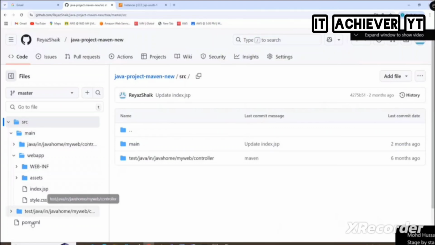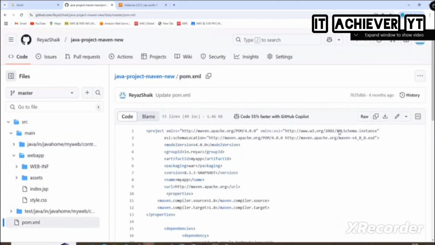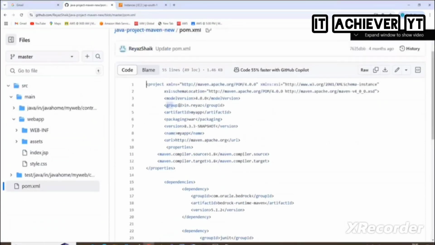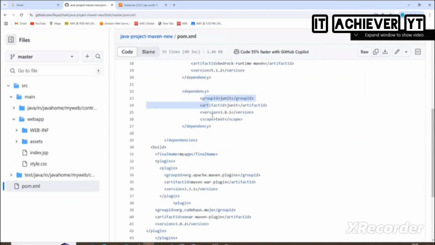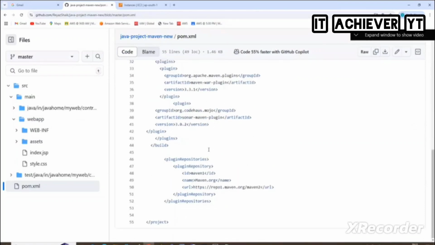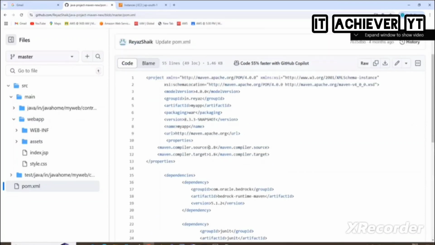Here I have written it. If you open the POM file, do you see this? This is the XML file. I told you, group ID, I'll say in.ria something. Artifact ID, my app, and here version, and then it is my app, and these are some compilers, plugins, dependencies. I took a sample POM file and then just modified it. You can use the same POM file, and you can also get so many POM files from the internet.